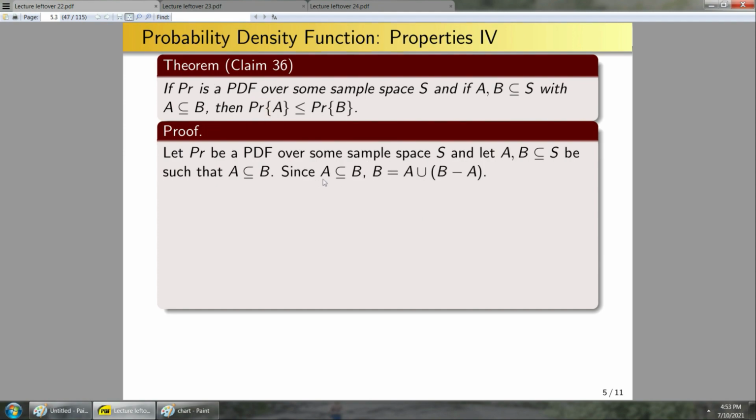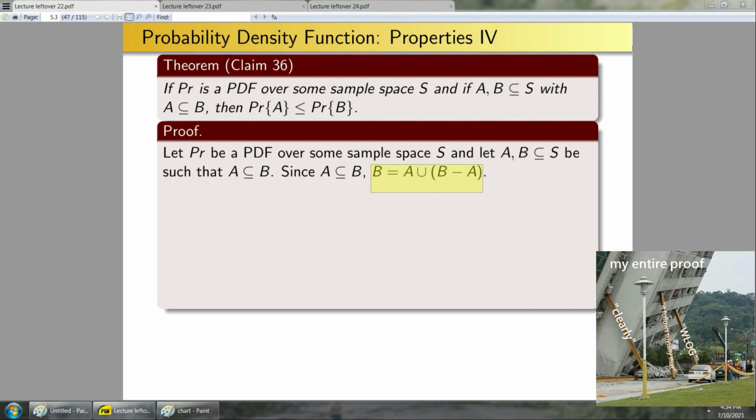Since A is a subset of B, I know that B can be written in this form. So explicitly, it's everything in A unioned with everything that's in B, but not in A. Now, if I were to ask this for a homework assignment, I would want you to give a formal proof of this, but it should be pretty obvious why this is true, and the formal proof isn't too terrible to do here. So I'll leave that to the reader.